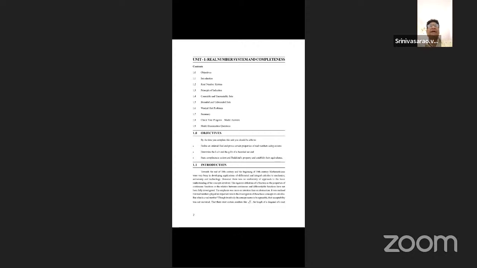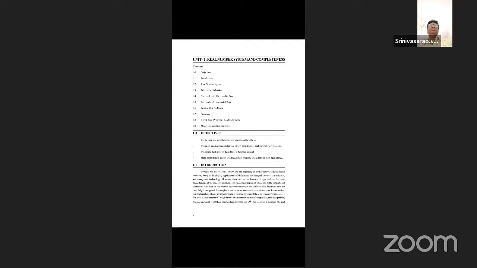Every field is an integral domain, but an integral domain is not a field. That is, the converse of the theorem need not be true. Okay, now in the same manner, we must define the field. The first one, it has a unity; it is commutative; and third, any non-zero element must possess a multiplicative inverse. That is called a field. That is the field axiom.